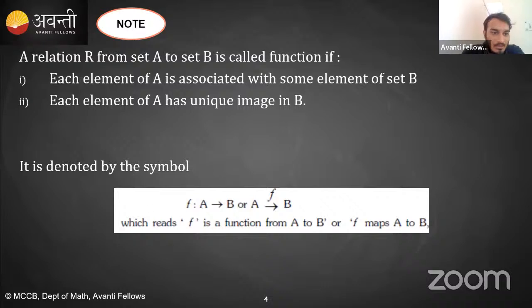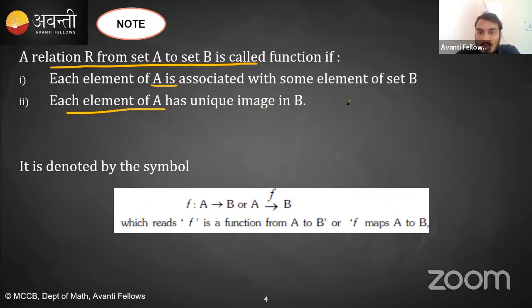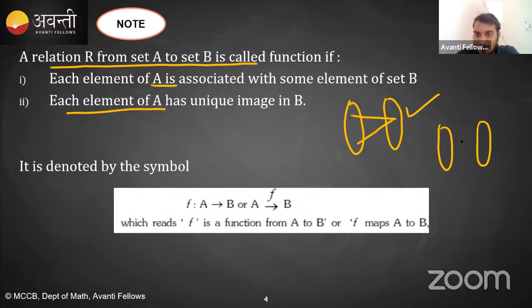Okay. So first of all, a quick recap from the last class. I said that a relation R from set A to set B is called a function if each and every element of A is associated with some element of B. Second, each element of A has a unique image in B. तो इसके लिए मैंने बोला था कि for a function, this type of thing can happen, like convergence can happen, but this divergence cannot happen.